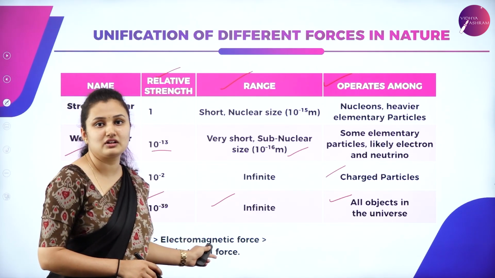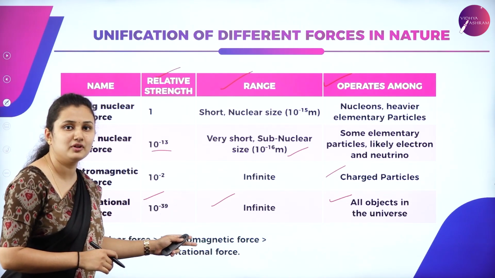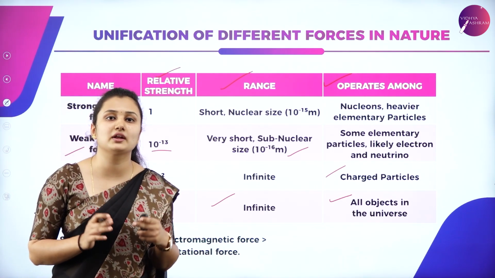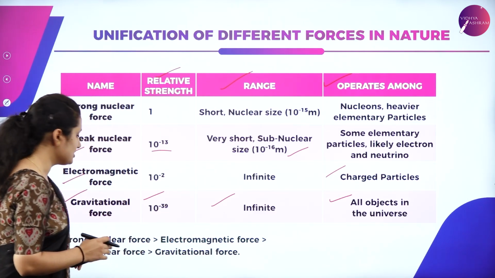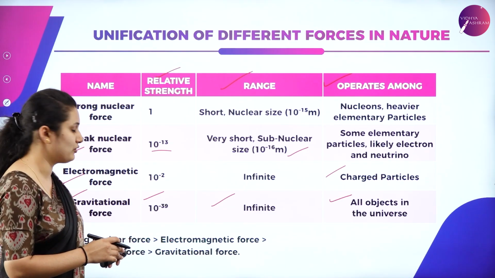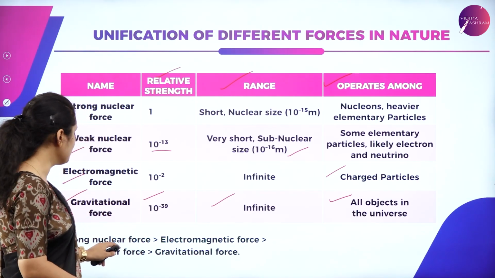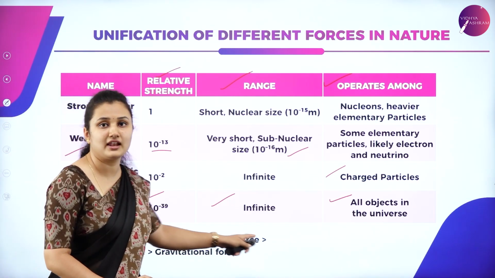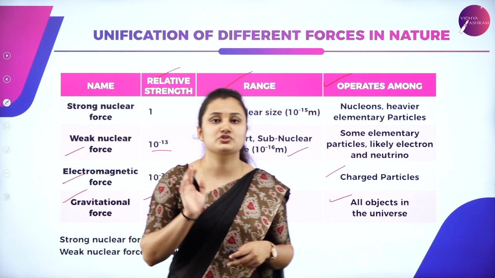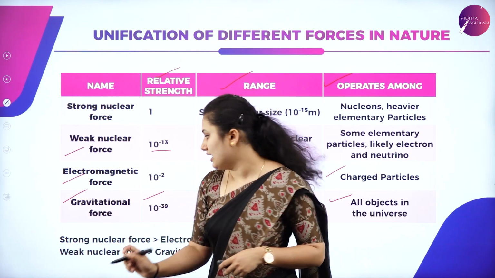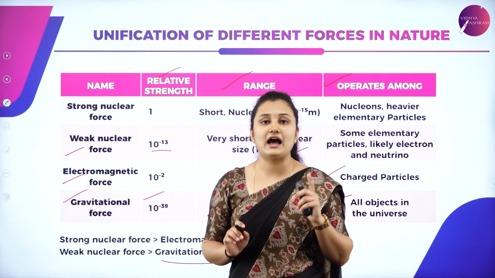So these are the 4 fundamental forces that I have discussed in the previous slide, and I have put them in the form of a tabular column, so that it will help you better understand these forces, their strength, range and what they operate among. This is the order in which I have written the 4 forces, from the strongest to the weakest, in decreasing order. First is the strong nuclear force, the strongest force, and second comes electromagnetic force, then weak nuclear force, and last is the gravitational force. So strong nuclear force is the strongest force in nature and gravitational force is the weakest force in nature. So here I have a question for you all.